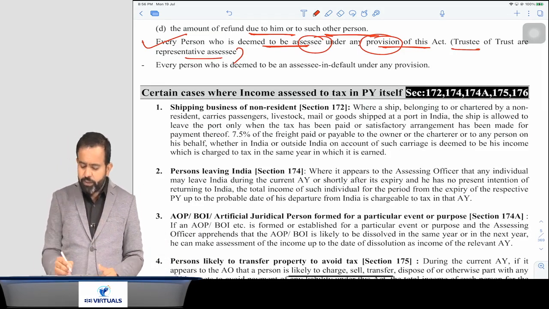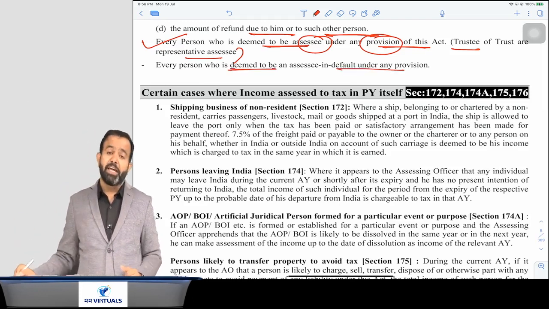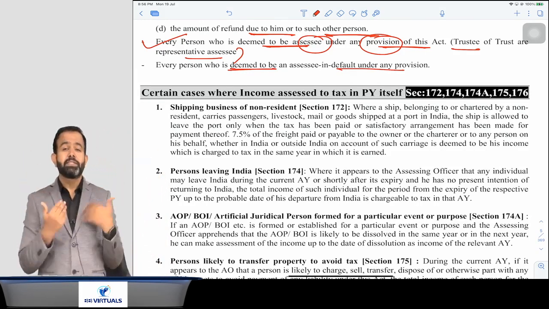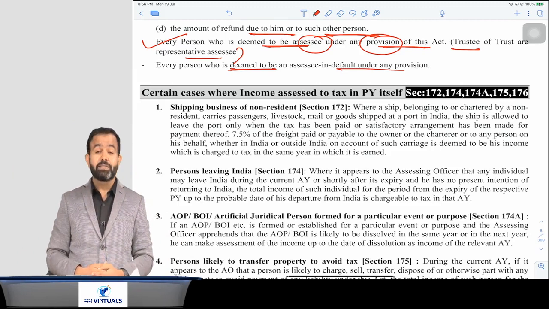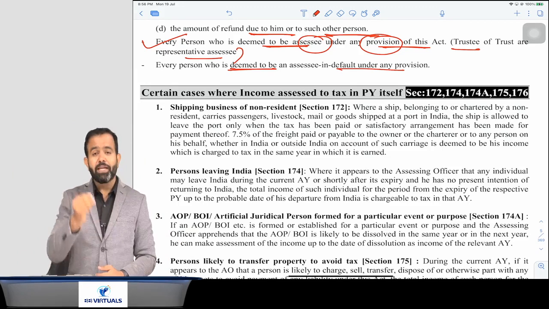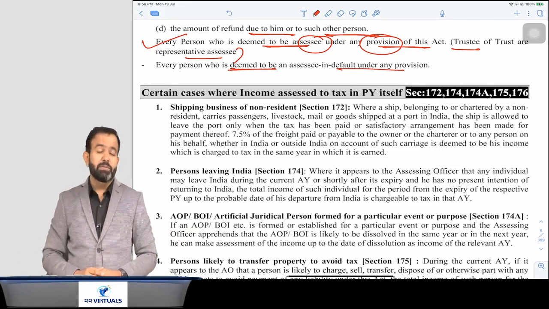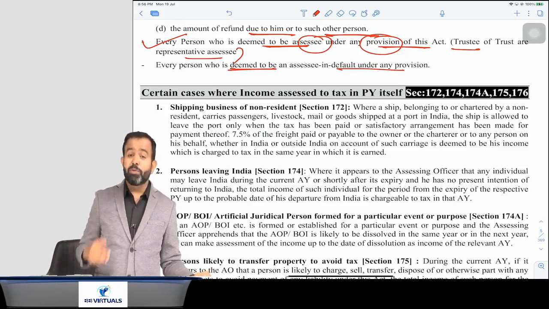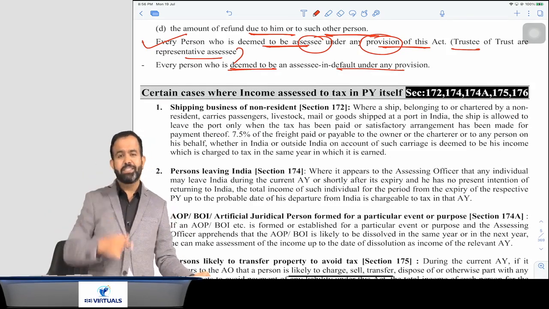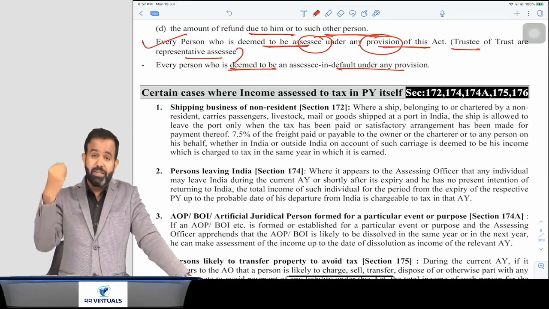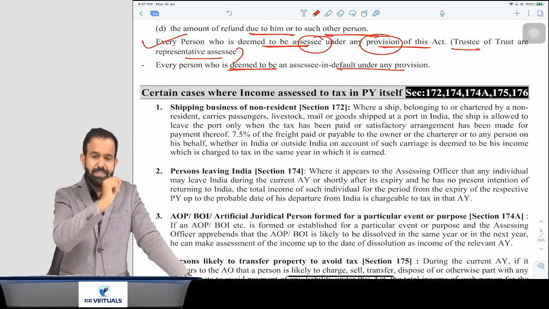Every person who is deemed to be assessee in default under any provision of law. When can a person be treated as assessee in default? There are various scenarios where an assessee can be treated as assessee in default. For example, you receive a demand notice from the income tax department. You have not paid the demand in 30 days, you will be treated as assessee in default. Or suppose you are required to deduct the TDS. You have not deducted the TDS, like Vodafone, you will be treated as assessee in default. So there are various cases where you can be treated as assessee in default, and if you are treated as assessee in default, it means you are assessee. You got my point or not?